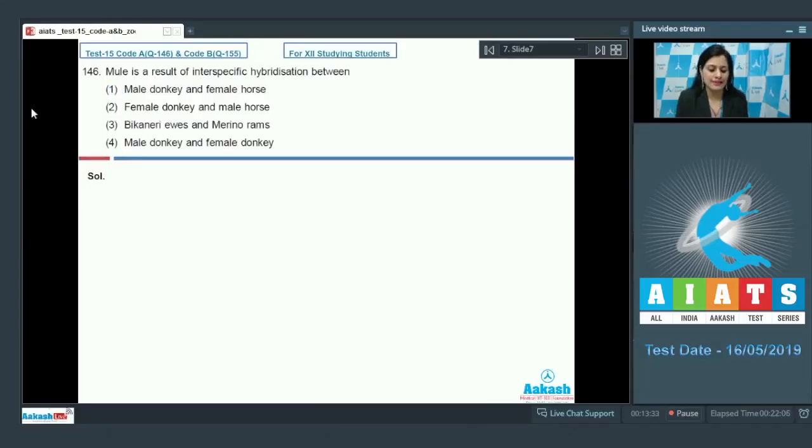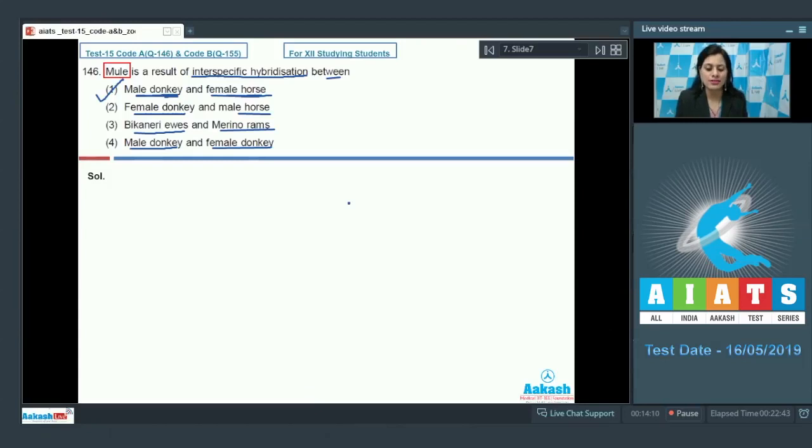Question number 146. Mule is a result of interspecific hybridization between, and the options given are male donkey and female horse, female donkey and male horse, Bicaneri ewes and merino rams, and male donkey and female donkey. And the correct answer to this question is option number 1. Mule is a result of interspecific hybridization between male donkey and female horse.